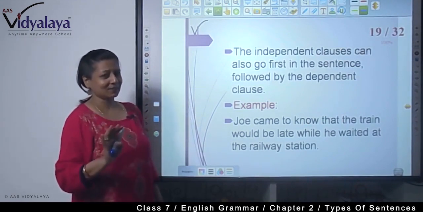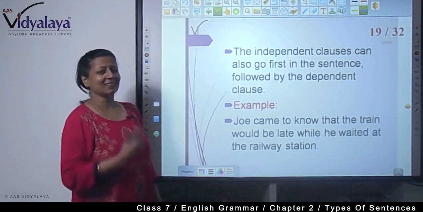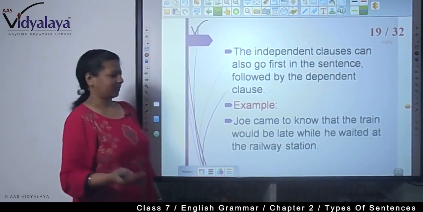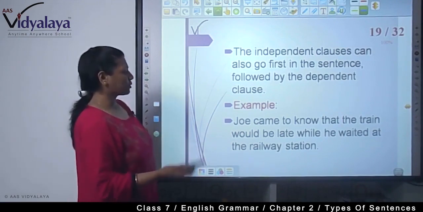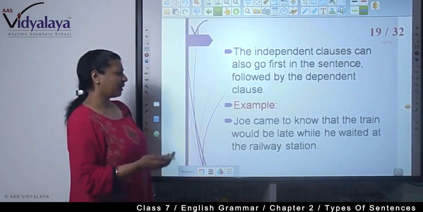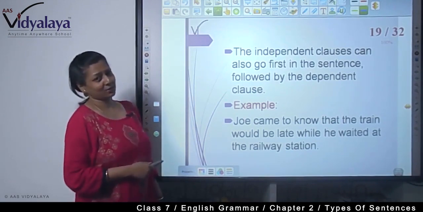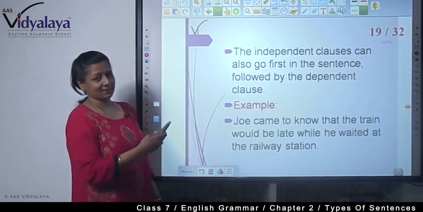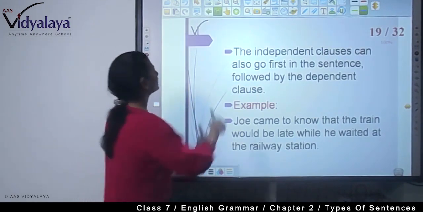Is there any suspense in this line? Nothing. It's a declarative statement. It's just informing you of something. What did he come to know? That the train would be late while he waited at the railway station. So this type of complex sentence you also find.